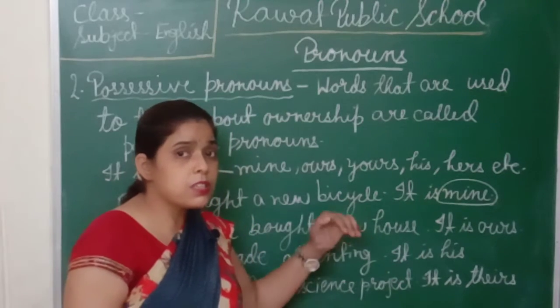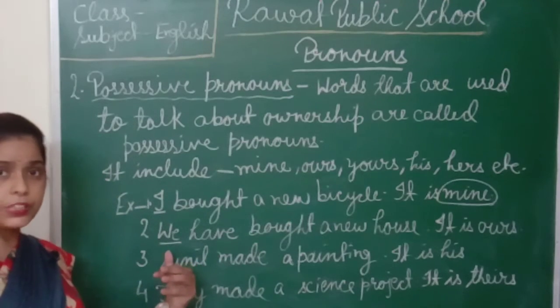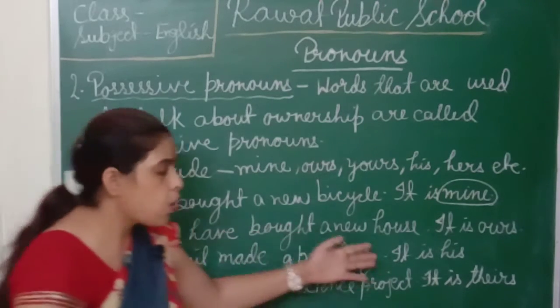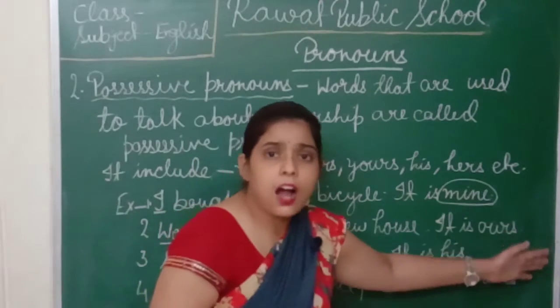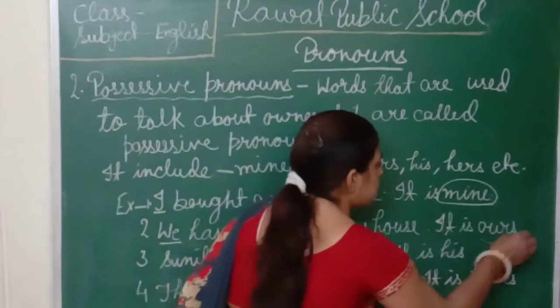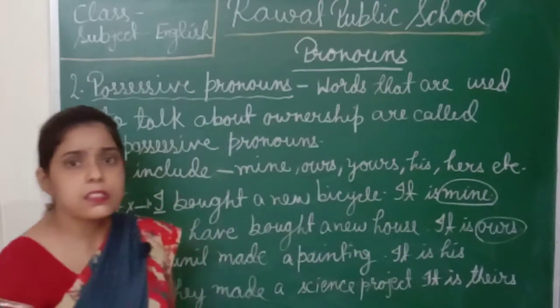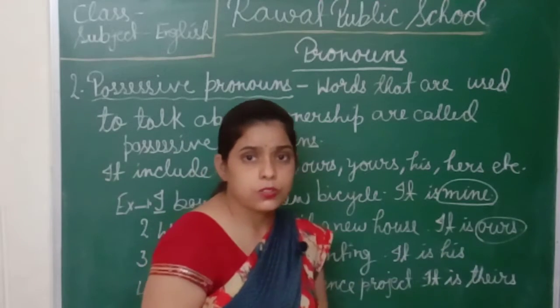Who is the owner of the house? Here, we. It is ours. So, what is the possessive pronoun here? Ours, O-U-R-S, ours. This is a possessive pronoun.